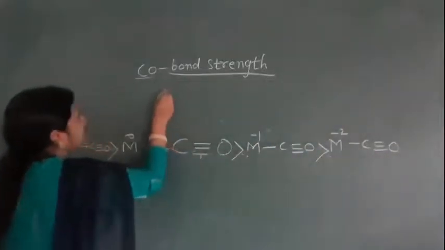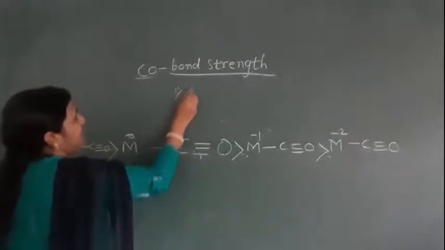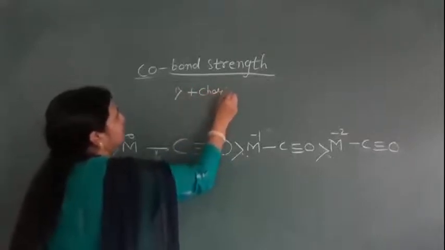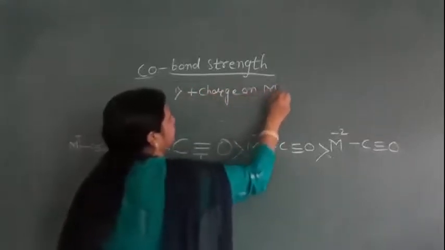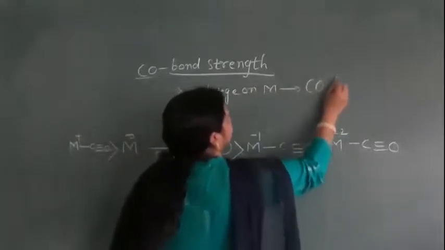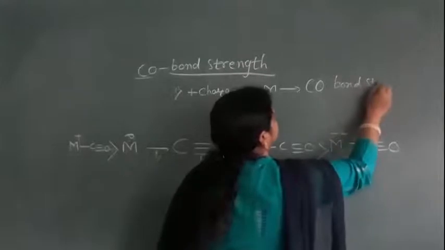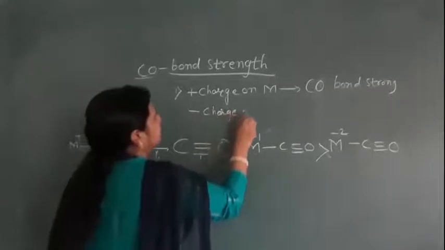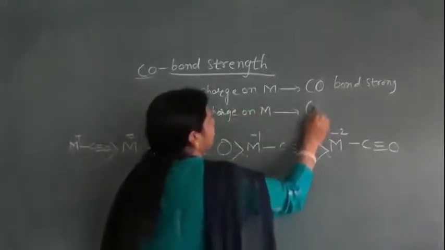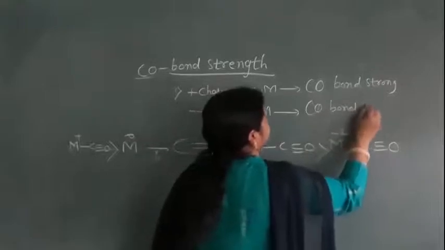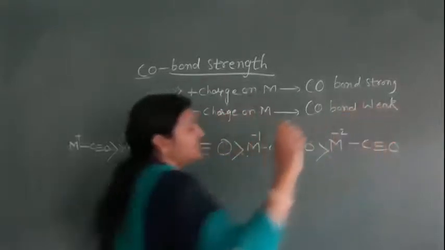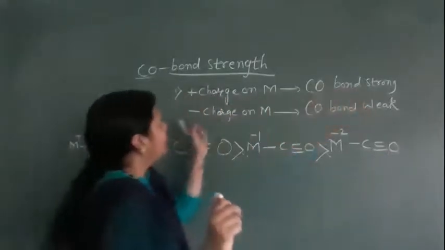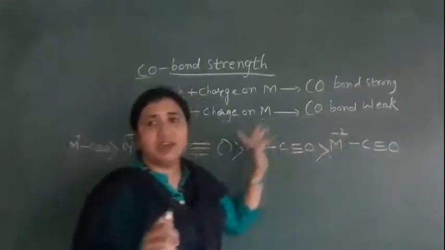So just remember two points here. If there is a plus charge on the metal, it means the CO bond is strong, and if there is a minus charge on the metal, then the CO bond is weak. Plus charge on the metal, the CO bond becomes strong, and minus charge on the metal, the CO bond becomes weak.